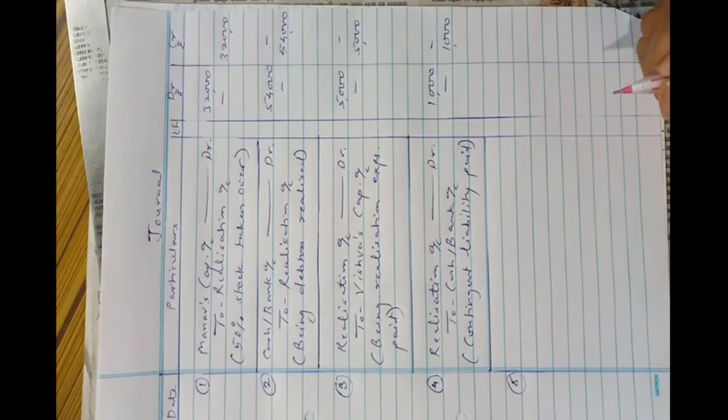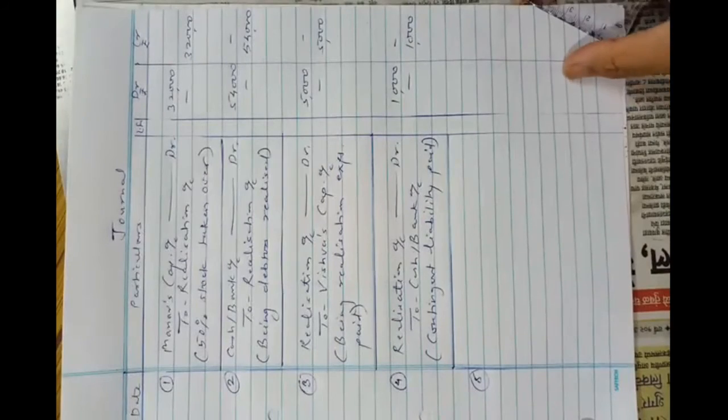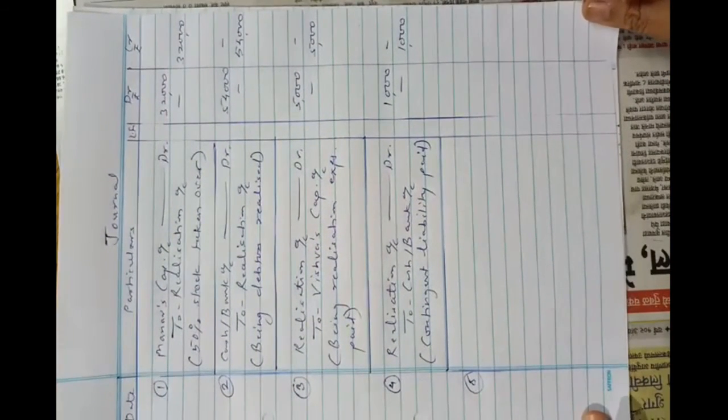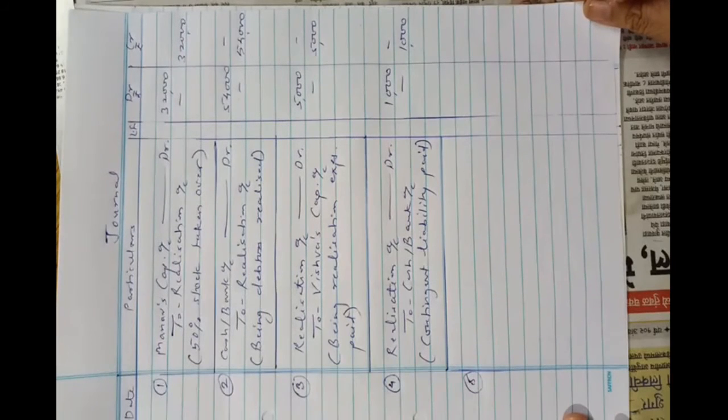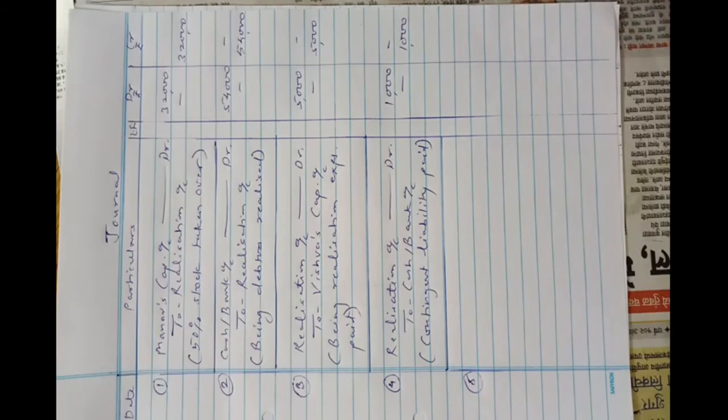And now the fifth entry. There was a balance of rupees 30,000 in general reserve. We know that we have to transfer the general reserve to partners' capital accounts and distribute it between the partners. General reserve is given on the liability side, rupees 30,000, which will be transferred to partners' capital accounts.